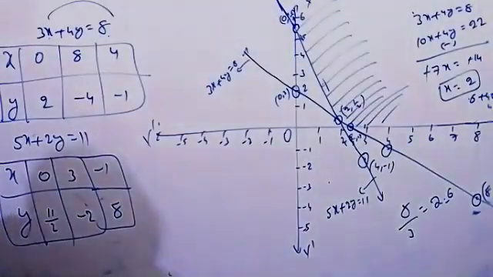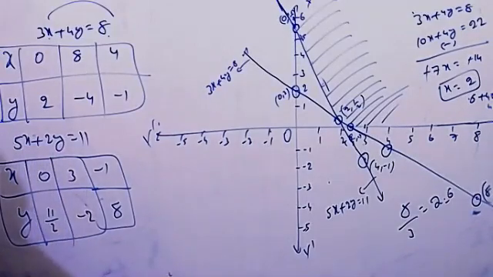Sir, can you write the concluding point once again? Right now, on finding this you can write. Sixty x plus 80y. That also is not required actually. You can write directly.